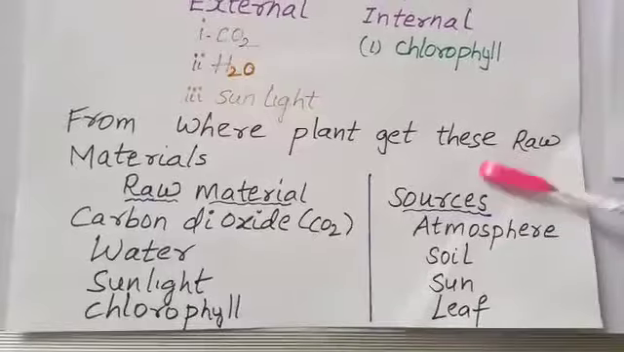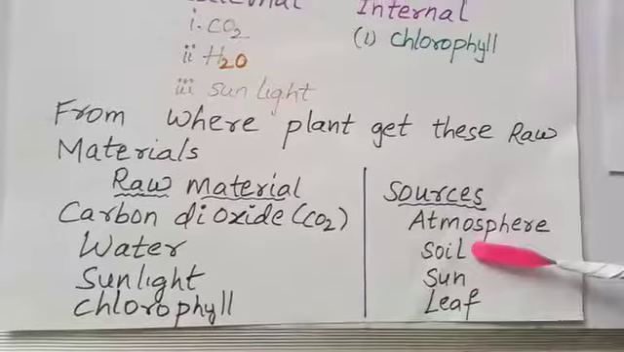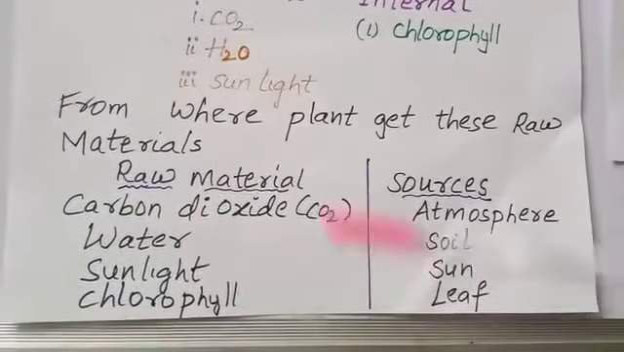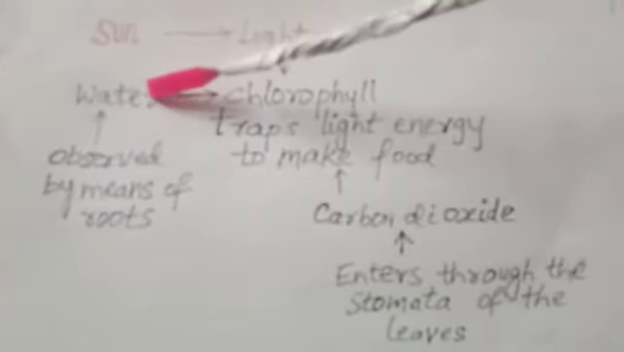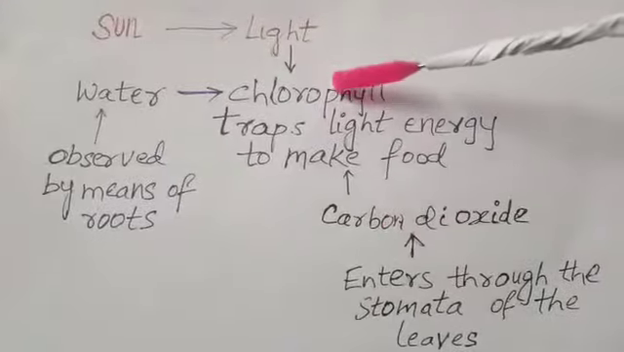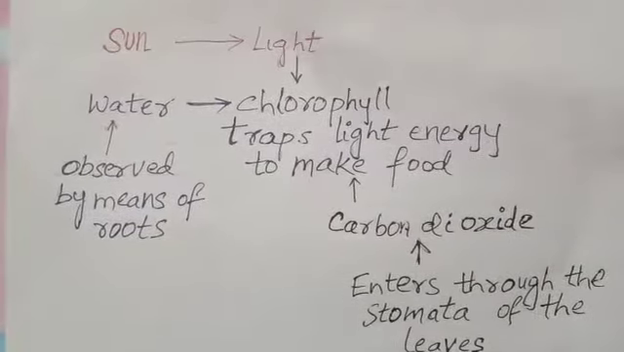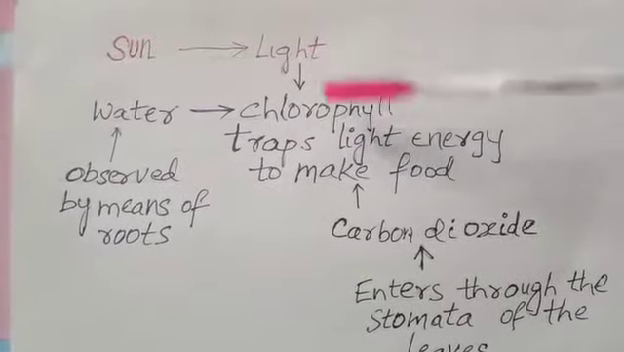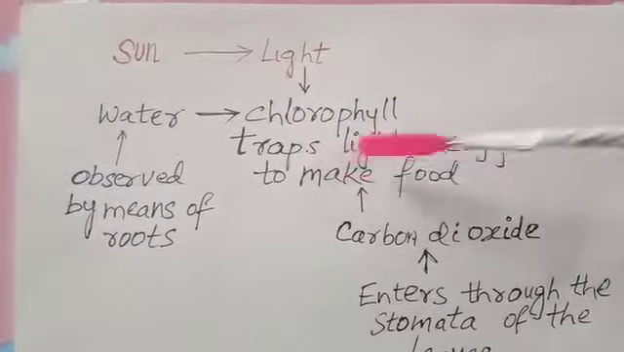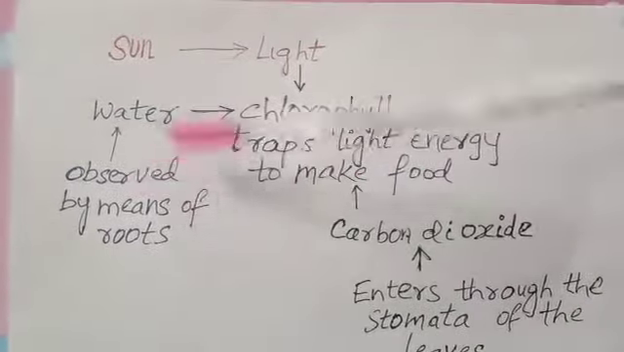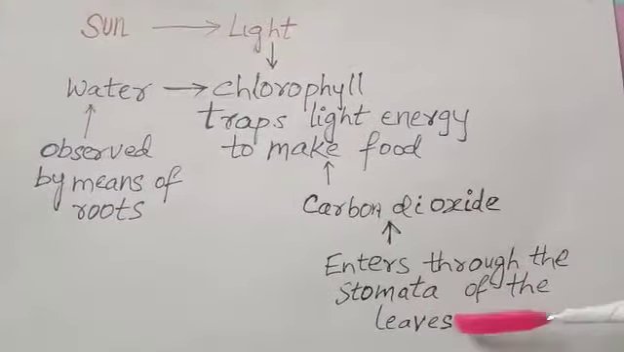Raw materials and sources. Carbon dioxide, atmosphere is the source. Water, soil is the source. Sunlight, sun is the source. The chlorophyll, leaf is the source. Light, water, carbon dioxide and chlorophyll are the sources for photosynthesis, and the source of light is the sun and it is absorbed by chlorophyll, and chlorophyll traps the sunlight energy to make food, and water is absorbed by means of roots, and carbon dioxide enters through the stomata of the leaves.